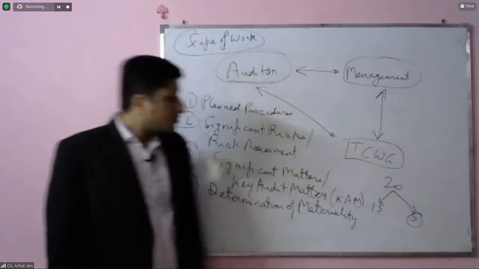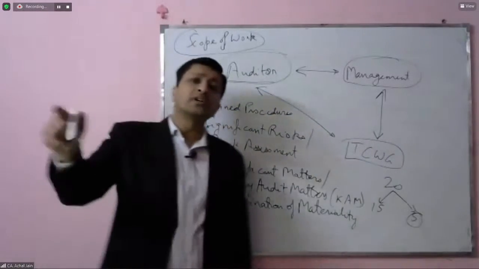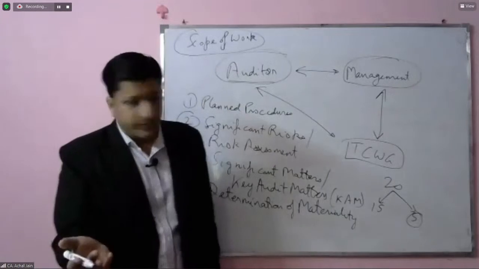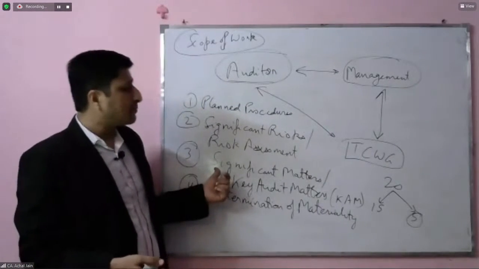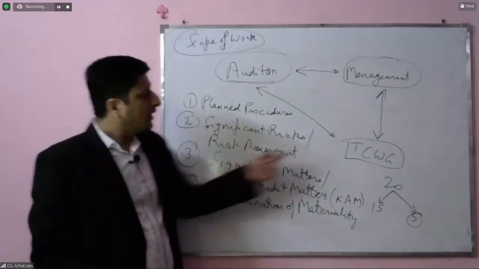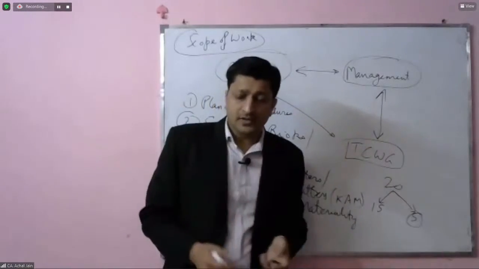Correct? So those matters which are getting reported in the audit report would definitely be significant, and that should definitely form part of significant matters to be communicated to those charged with governance.